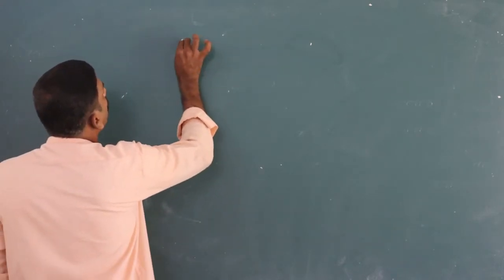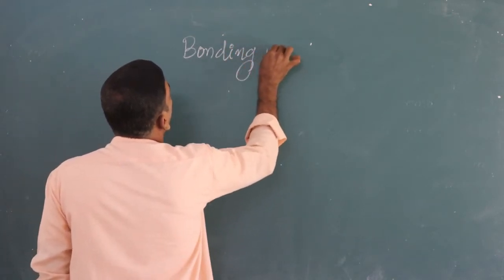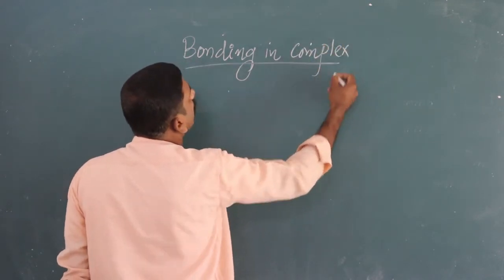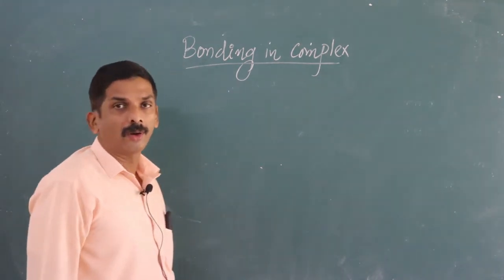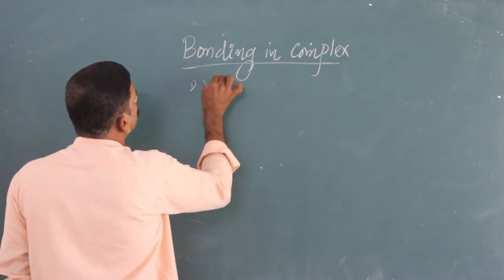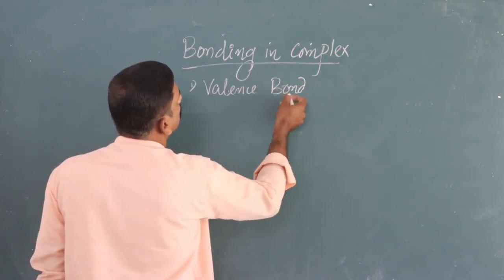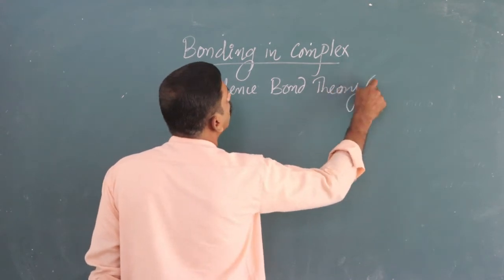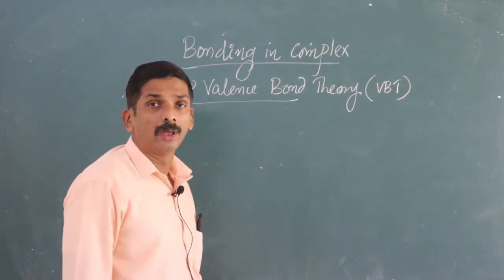Next, about bonding in complexes. Bonding in coordination compounds shows different types of bonding, and it is explained by using VBT, which is nothing but valence bond theory.